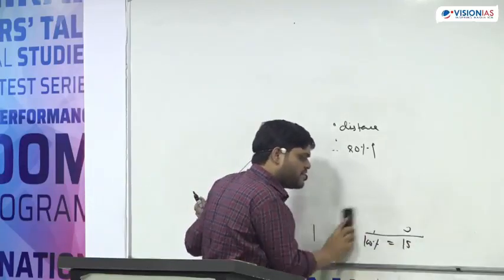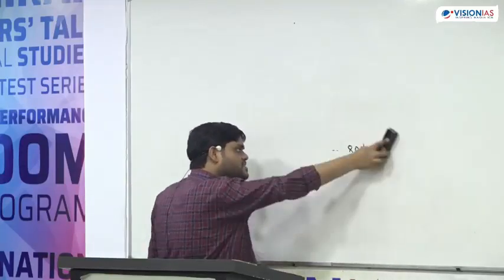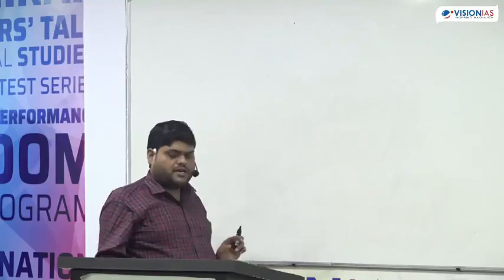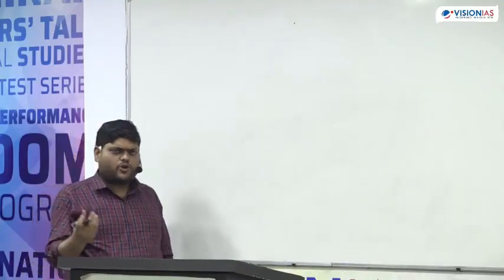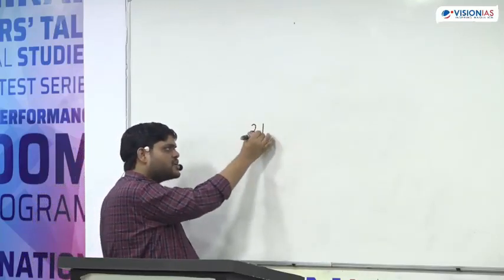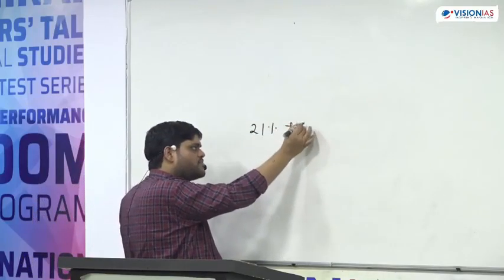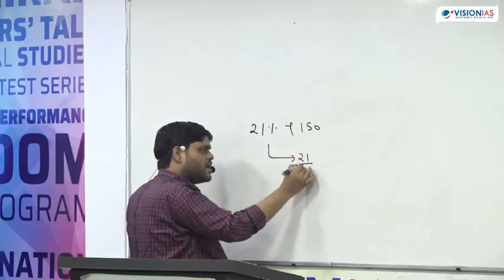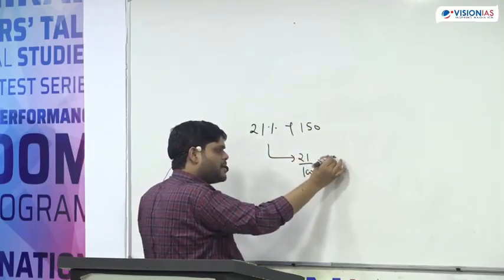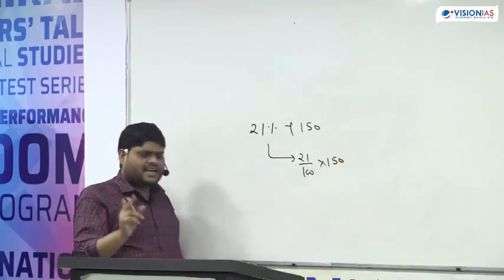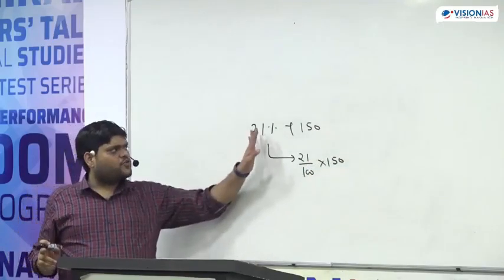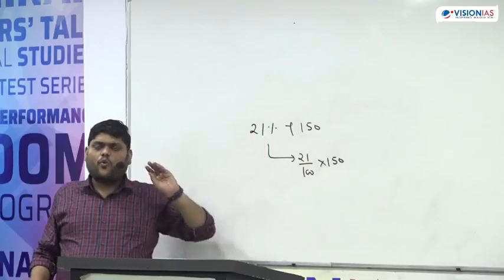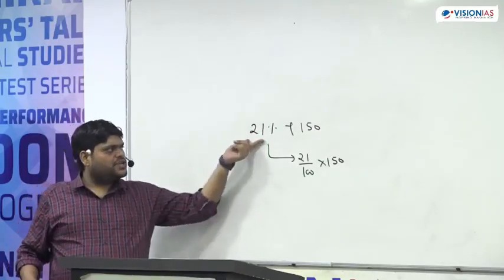Many of you have already given the correct answer, so I am moving forward. Now, how to find out the percentage? I told you one way. Suppose they are saying 21% of 150. The first way is simply 21 upon 100 multiplied by 150. Understand? UPSC is never going to ask this question, but while solving questions, you require this.